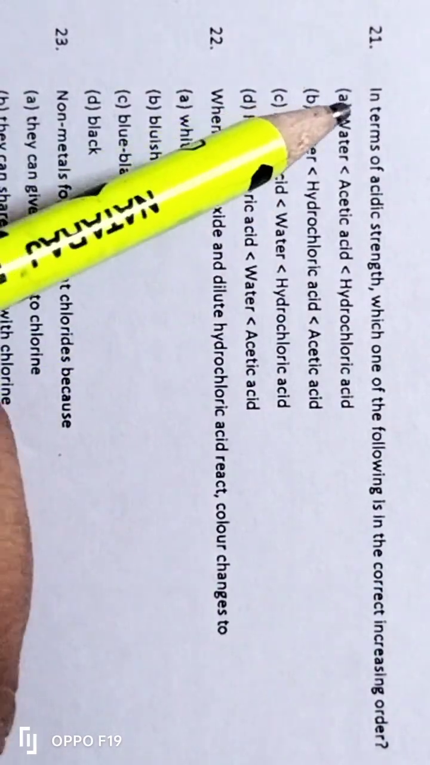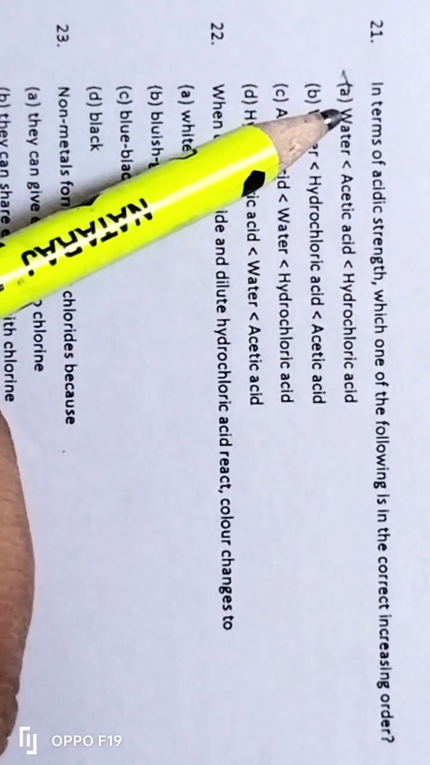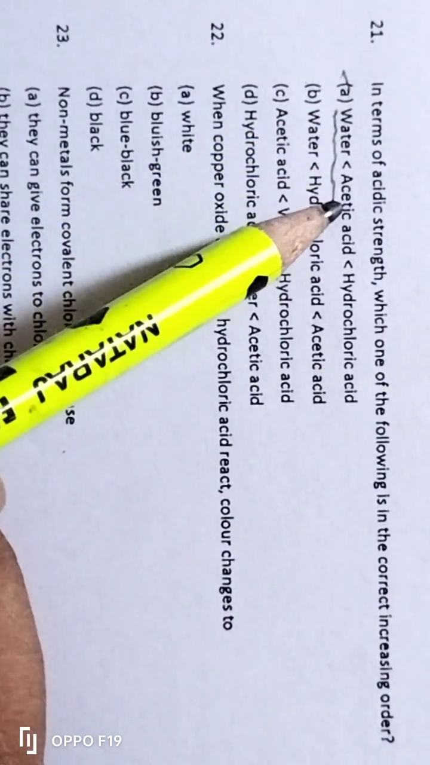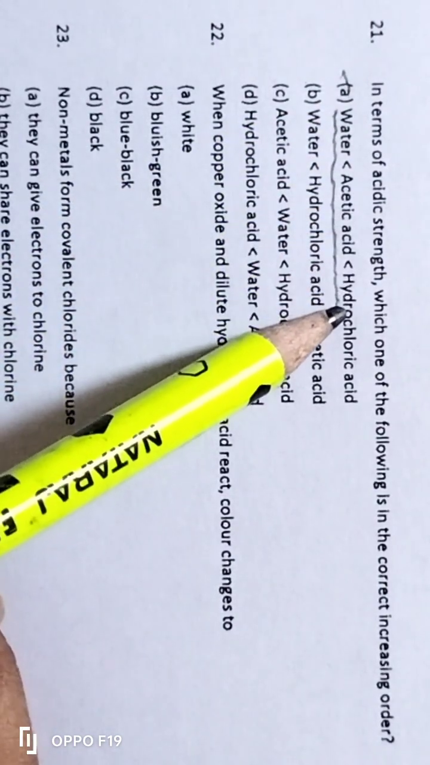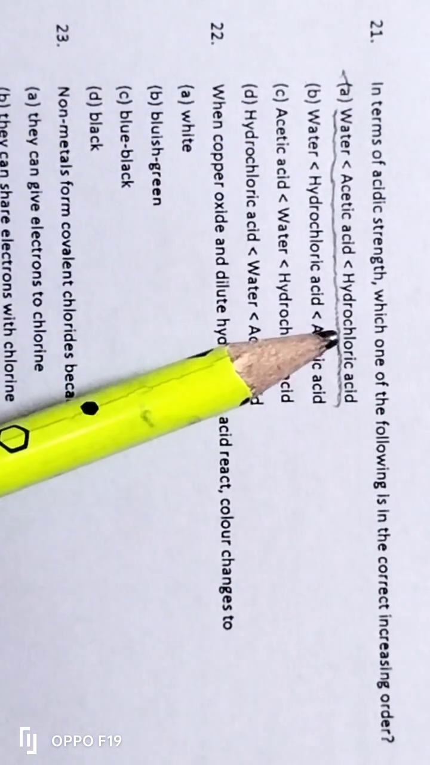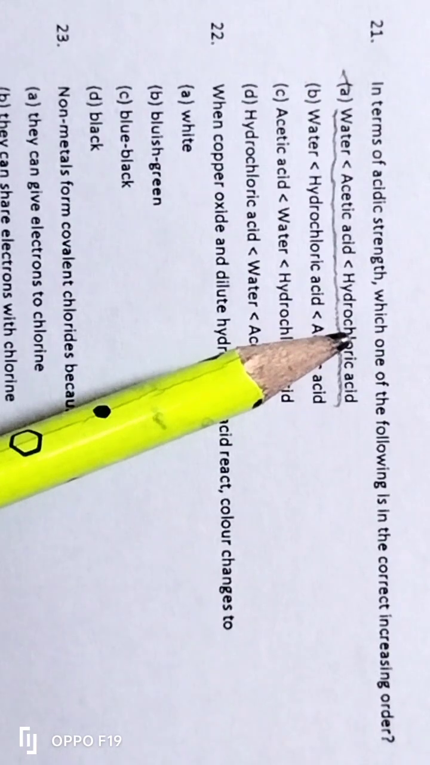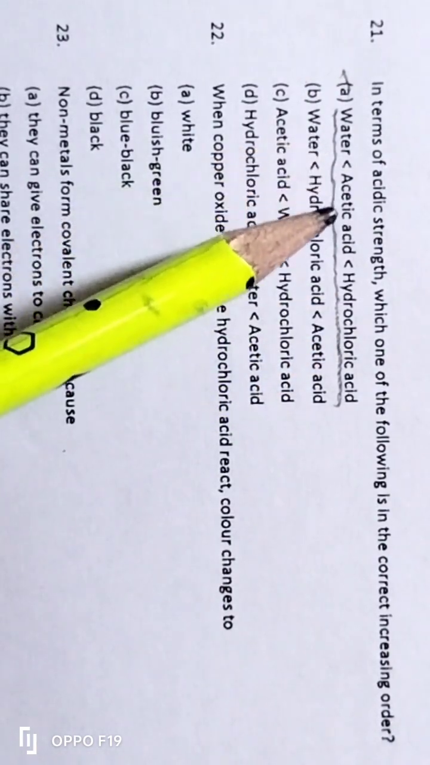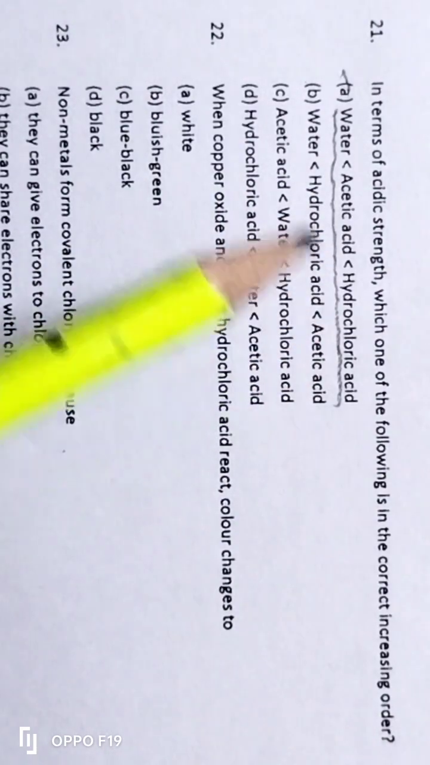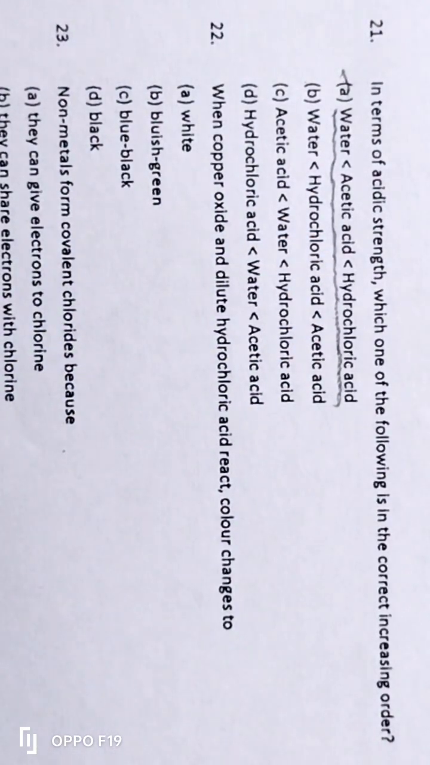Among these four, the correct answer is option A. Water has less acidic strength than acetic acid. Acetic acid has less acidic strength than hydrochloric acid. So, in increasing order, hydrochloric acid has the highest acidic strength among these. Therefore, water less than acetic acid less than hydrochloric acid. Like this, we have to know about the 21st question.